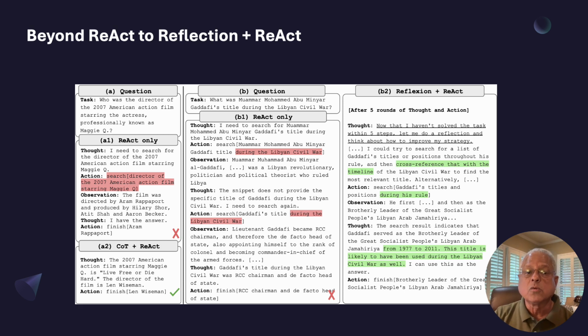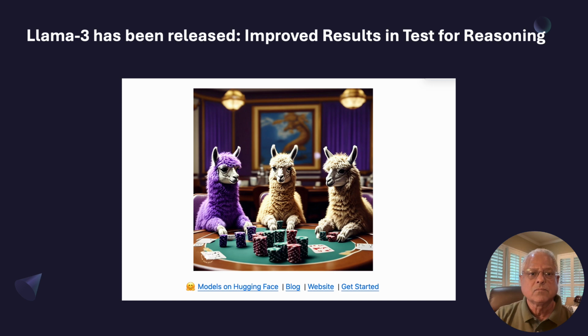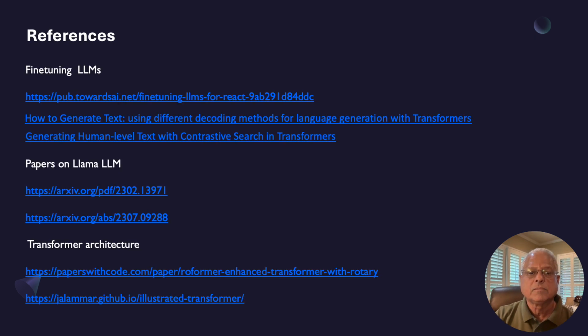Yao and his colleagues at Google Research have recently released a new paper which goes beyond ReAct to Reflexion plus ReAct, which actually has to do with going through a sequence of thought action cycles, and after say 5 rounds of thoughts and actions, actually reviewing the overall strategy. So it's actually called reflection plus ReAct. This is a recursive approach to prompt engineering inside prompt engineering. Also, 2 days ago, Meta released Llama 3, which we anticipate will perform better at reasoning tasks.